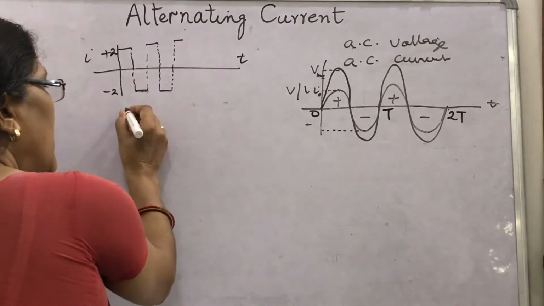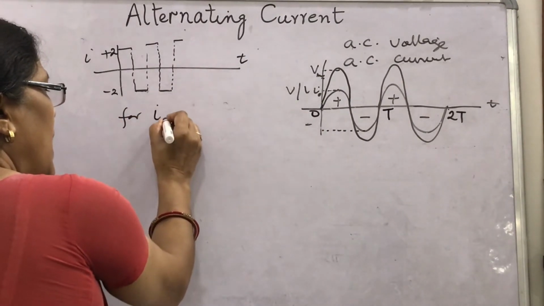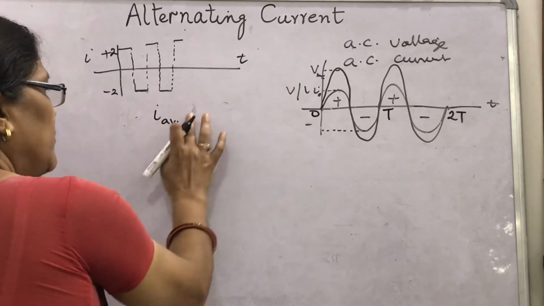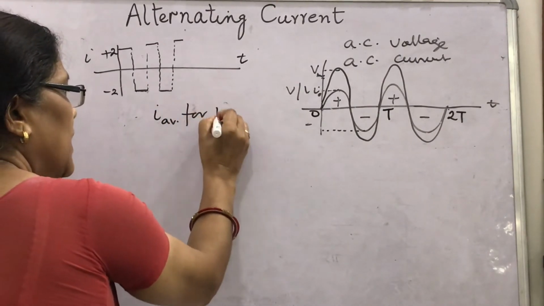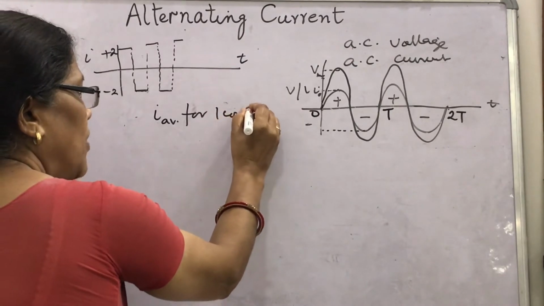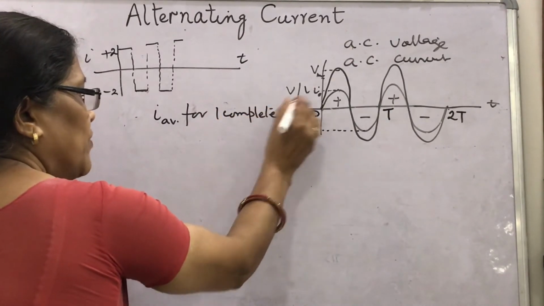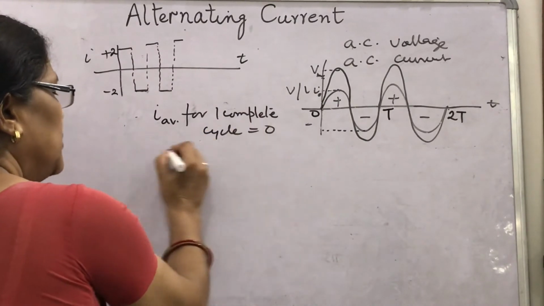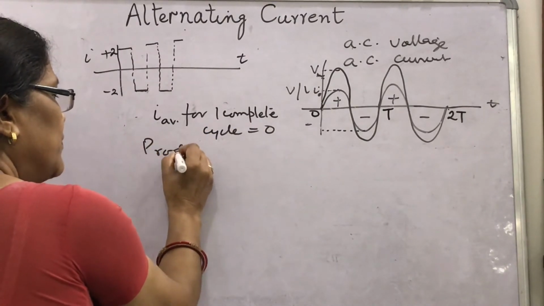For the average value of AC for one complete cycle, how will you show it? It is clear from this graph that for one complete cycle the value of AC is 0. How will you prove it? Proof.